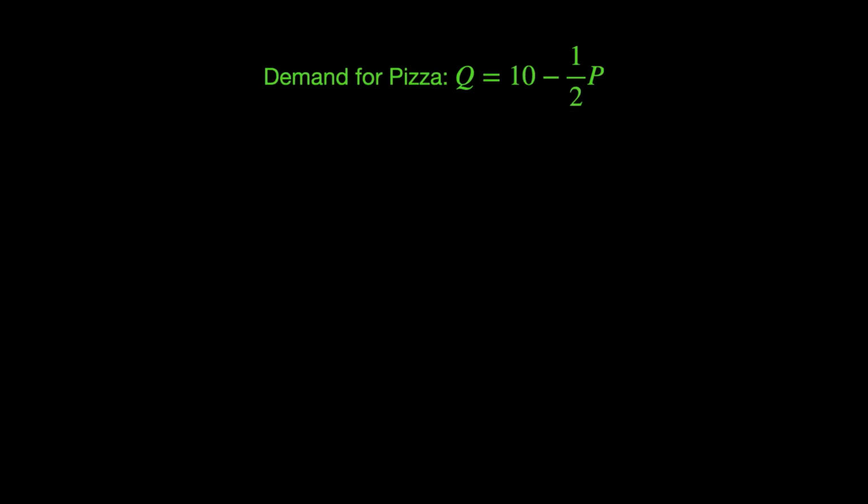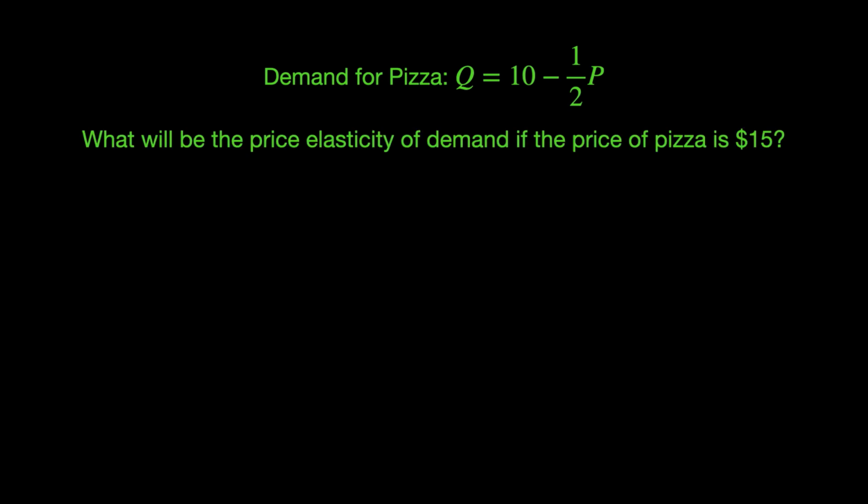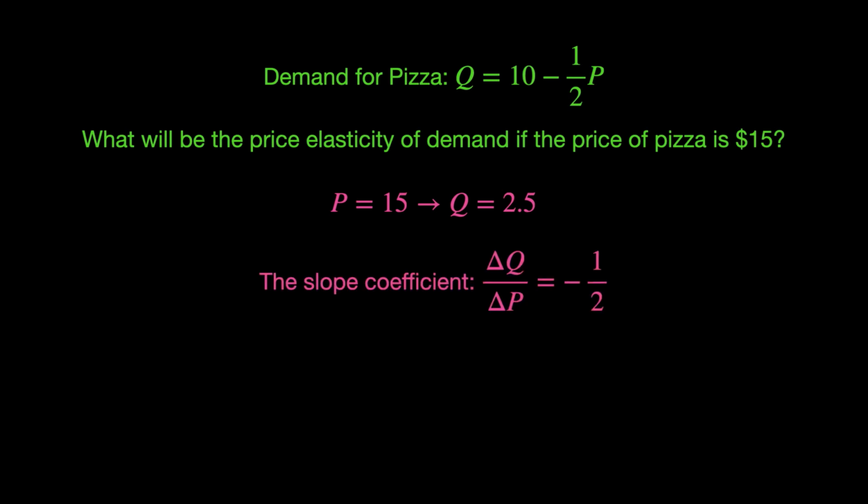Suppose that demand for pepperoni pizza near campus is given by Q equals 10 minus 1/2 P. What will be the price elasticity of demand if the price of pizza is $15? If we plug 15 into the demand equation, we get that Q will be 2.5 thousand pizzas when the price is 15. Since negative 1/2 is the slope of the demand equation, the change in Q over the change in P is negative 1/2. Every time price goes up by $1, the quantity demanded goes down by 1/2.